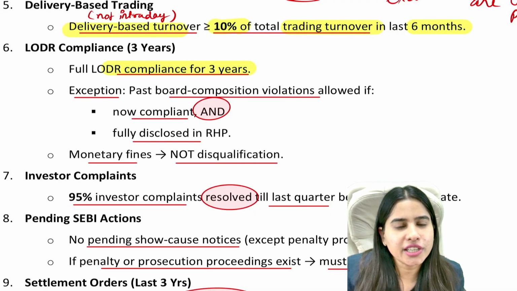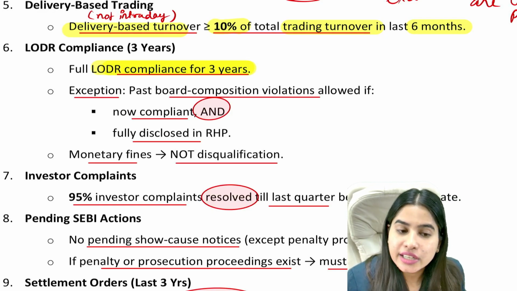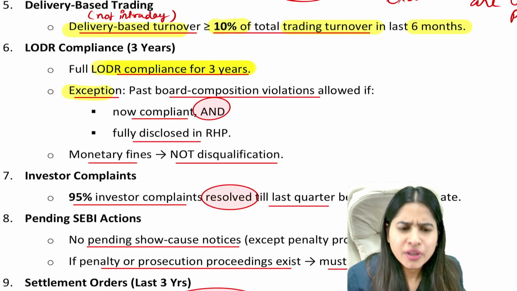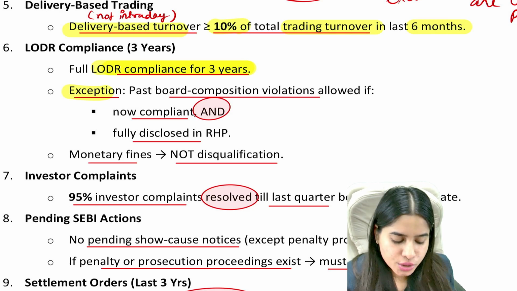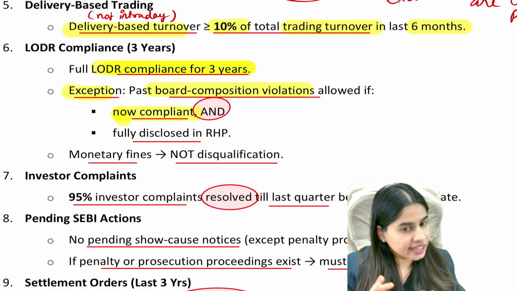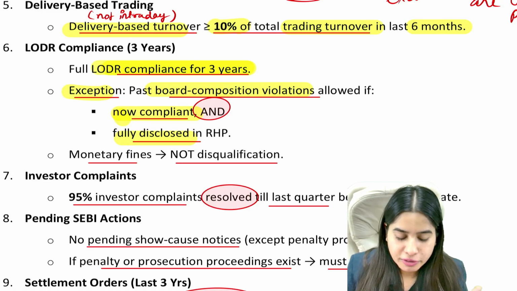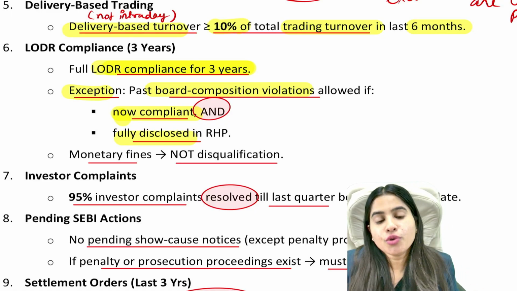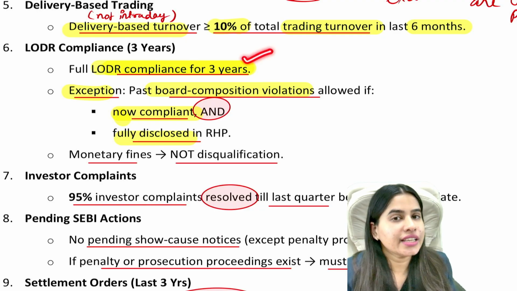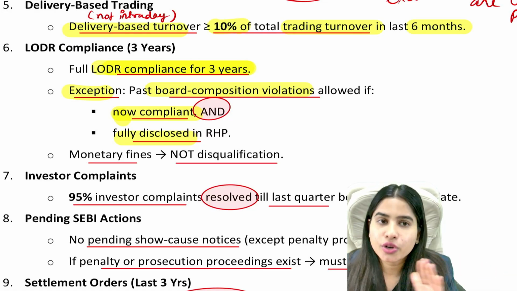If you are a defaulter company, we will not allow you to go for fast track. So you should be in LODR compliance for last 3 years. But there is one exception, that if in the last 3 years you did violation in board composition, which now is rectified and you have made full disclosure of it, then it's fine. You will be allowed to make fast track. What are we saying? That if you want to go for fast track FPO, you have to comply with LODR in the last 3 years. If you have not complied with LODR in the last 3 years, you will not be eligible.